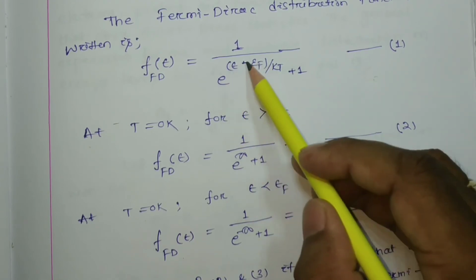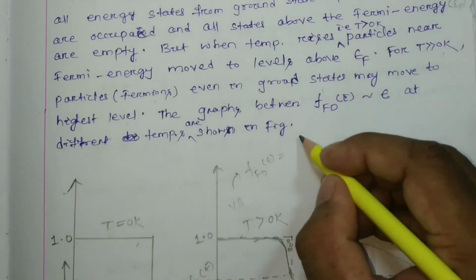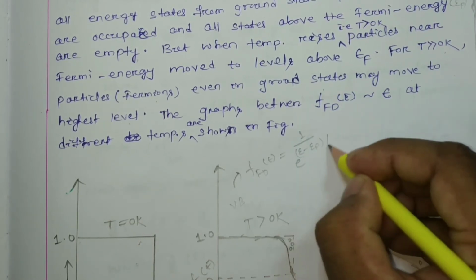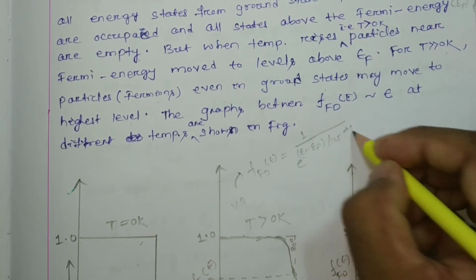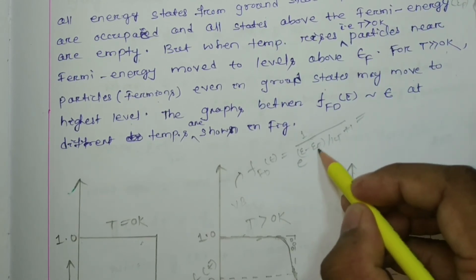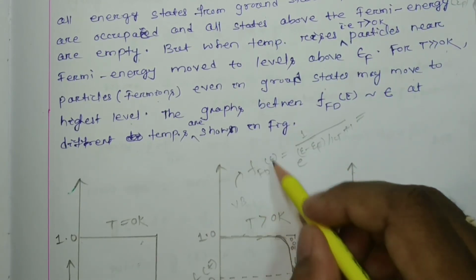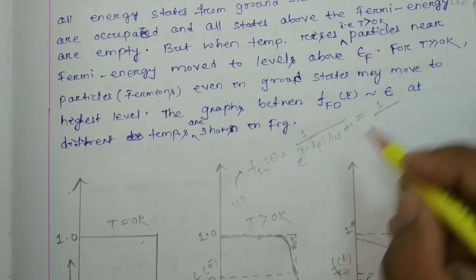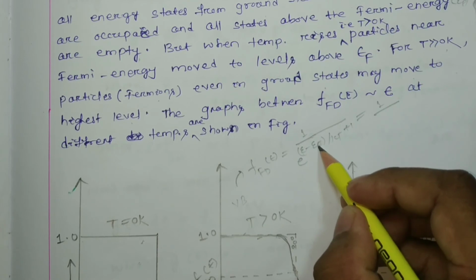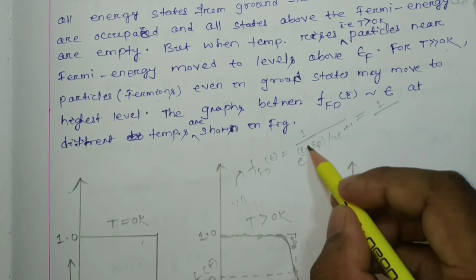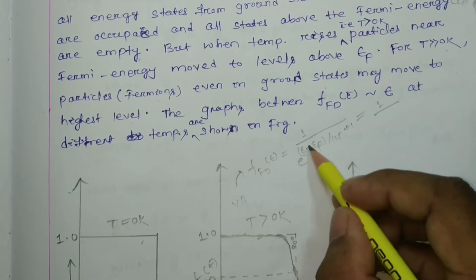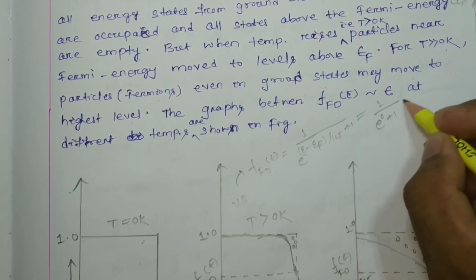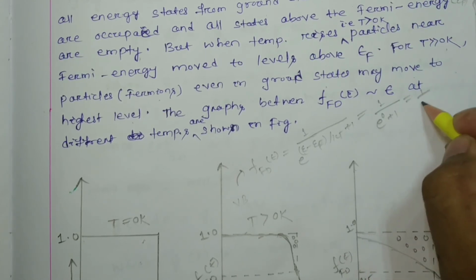So e to the 0 is 1, and the function is 1 by e to the power (epsilon minus epsilon F by kT) plus 1, which is 1 by 1 plus 1, which is 1 by 2.